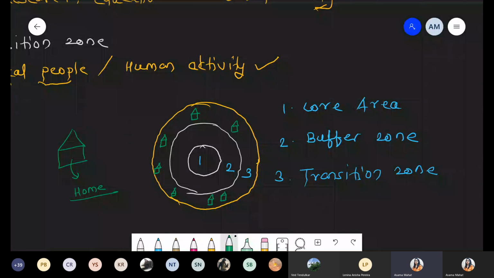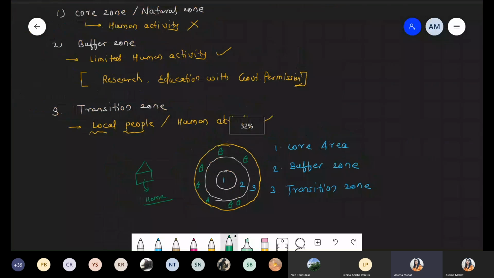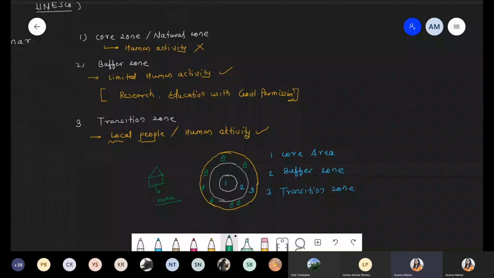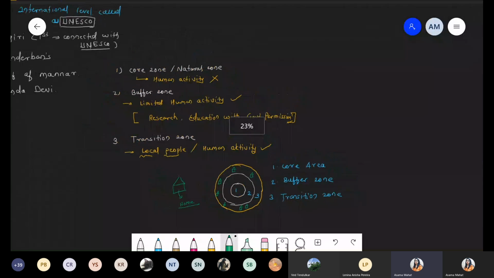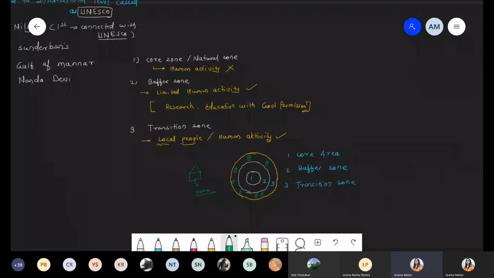Okay, so this is some information with respect to biosphere reserves in India. Biosphere reserves are connected with UNESCO, and UNESCO is the international-level body involved in the conservation of biodiversity. So is this point clear, everyone? Is there any doubt with respect to biosphere reserves? Clear. Okay. What about the others?